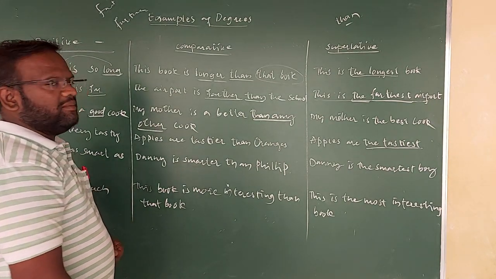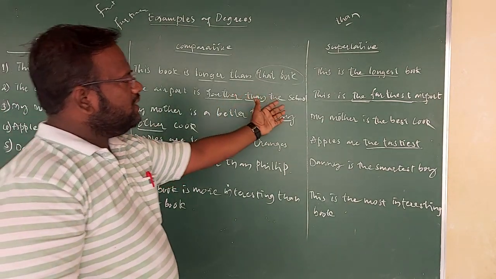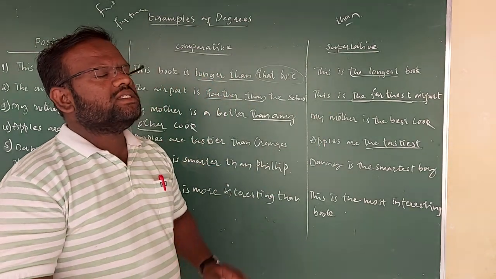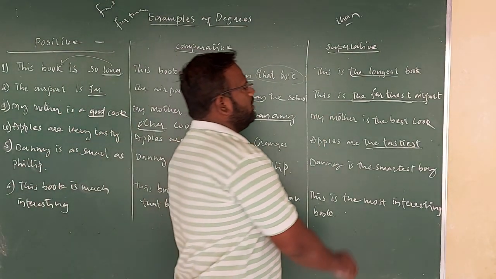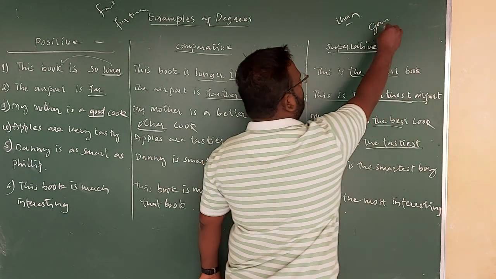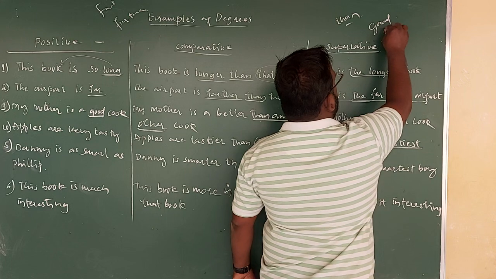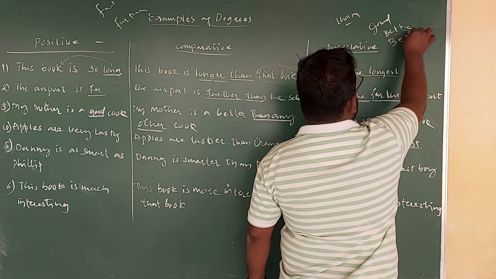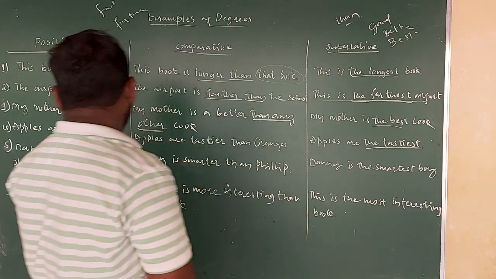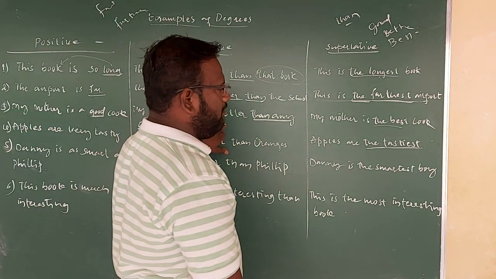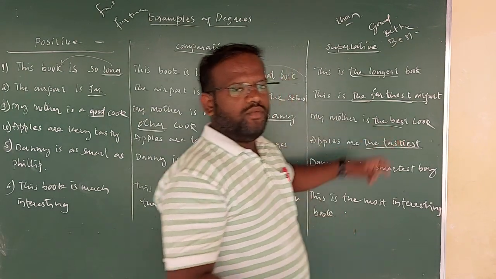Hope you are understanding, my dear children. We'll go further for the superlative degree of this sentence. My mother is the best cook. The best. See, good is adjective 1, better is the second form of adjective, best is the third form of adjective. So good is adjective 1, better second form, best third form.